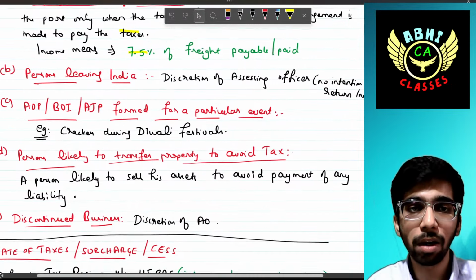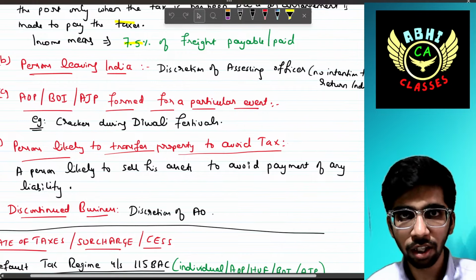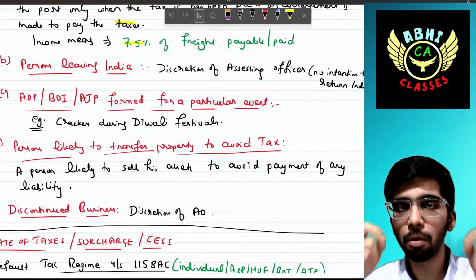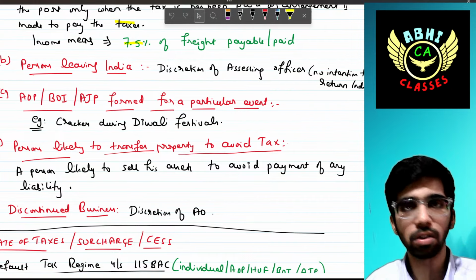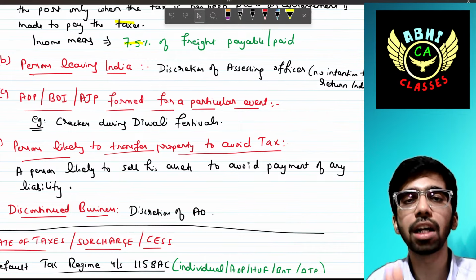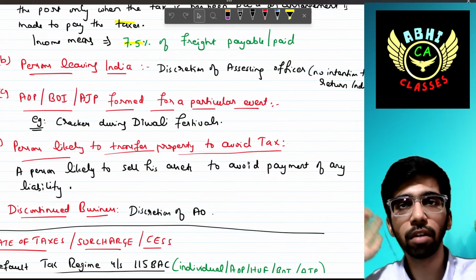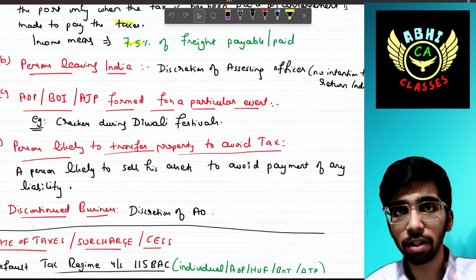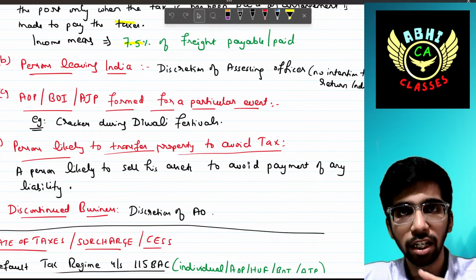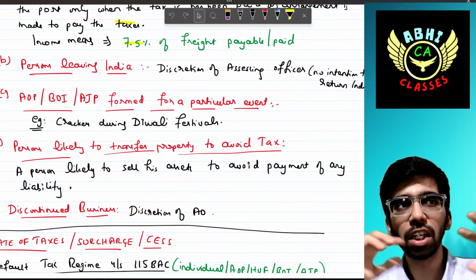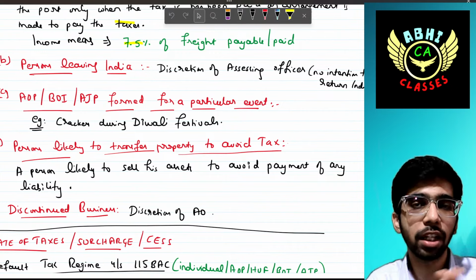Next, a person living in India who, in the opinion of the assessing officer, is about to leave India. If one person is about to leave India with the intention to evade the taxes, then the assessing officer can order that person to pay the income tax on the income earned during that period. Then only can he be relieved from his liability. If the intention is to not come back to India, mostly to evade the taxes, then in the opinion of the assessing officer, he can order payment in that previous year only.